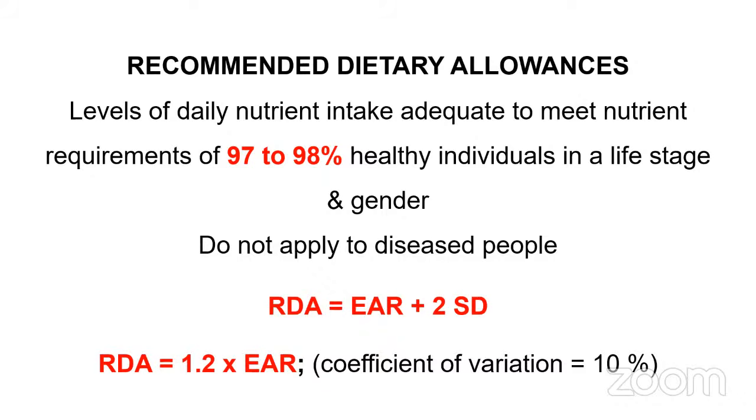Okay, so now let us see this one very important point related to your recommended dietary allowances. So this RDA value, when you study, RDA 2020 is one of the most important things for your exam. Every year, definitely one or even two questions will come from this particular topic.